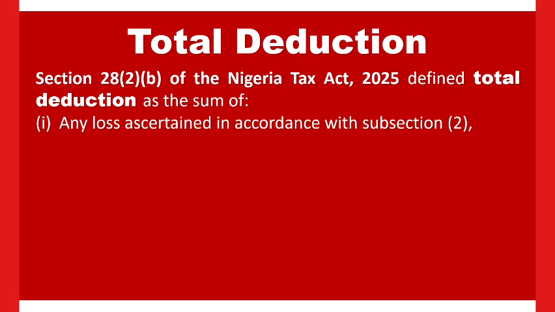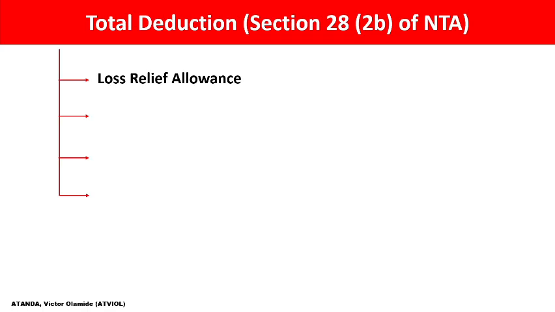losses ascertained in accordance with Section 2, subsection 2A that I mentioned earlier, as regards losses and taxable income. Any losses ascertained in accordance with subsection 2A, we now say such losses are available for relief. That is why any losses ascertained in accordance with that should be part of what we are going to deduct. That is why we refer to them as loss relief allowance.